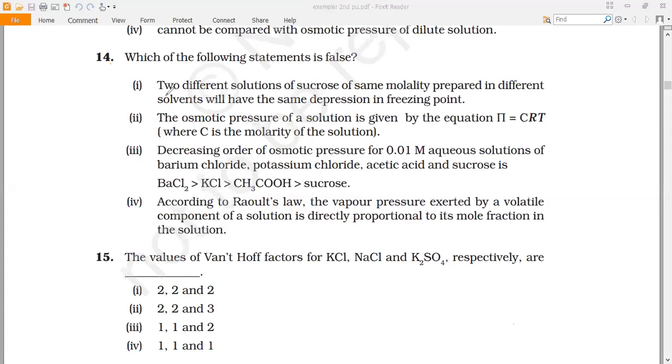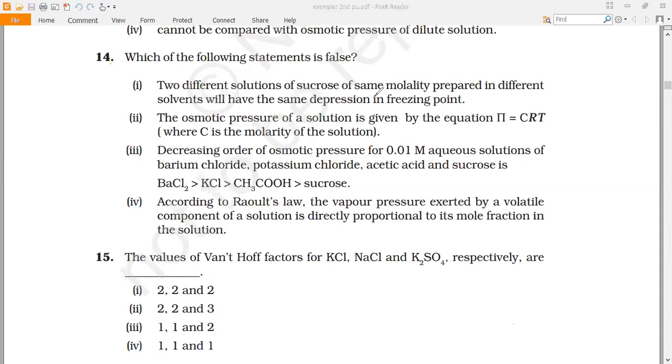If we observe the options, the first option says two different solutions of sucrose of same molality prepared in different solvents will have the same depression in freezing point. The information says the solutions of sucrose have the same molality, that is, the number of moles of solute present in 1 kg of solvent is the same, but the solvent is different. As a result, they will have the same depression in freezing point.